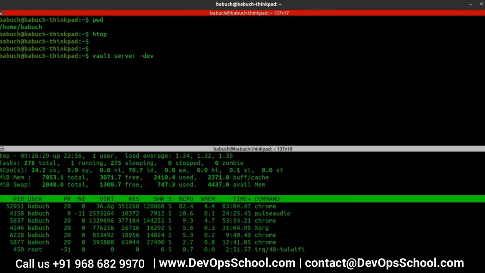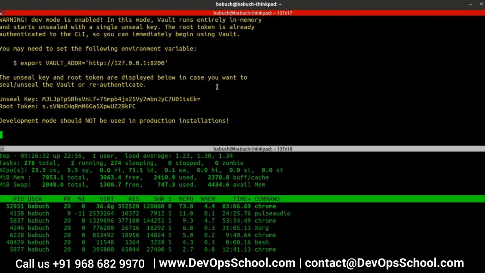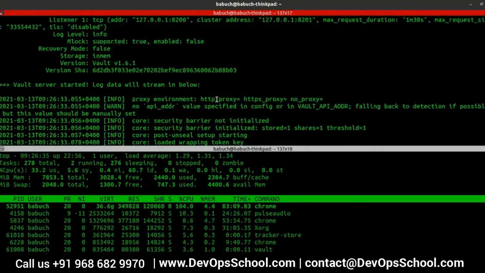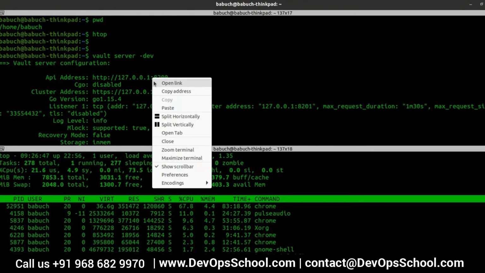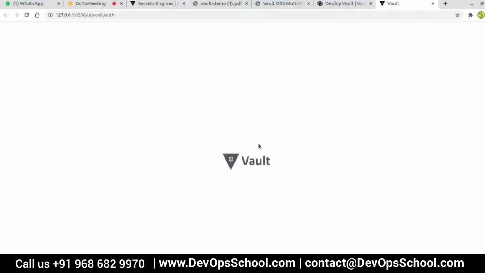Now, this is how we start the vault, right? I just type the command vault server. I should have done this one. See, vault server dev, right? So what it is doing is it is actually sending an HTTP request. See here, already it started. API address, it is disabled. Let's see whether it is activated. See, this is the word.